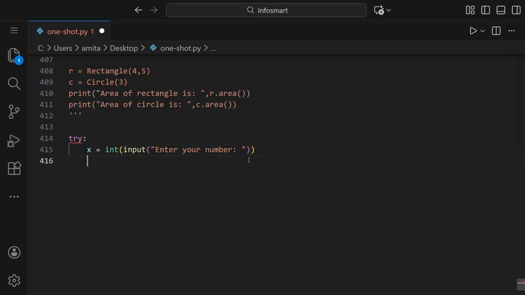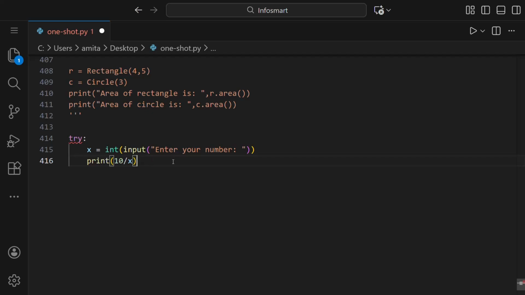Now the next thing we have to print is 10 divided by this number x. But if you're careful, notice that x can be 0 if the user inputs 0 as the value of x. Then it will give an error that it cannot be divided by 0. It's not good to have an error. That's why we use try and except.